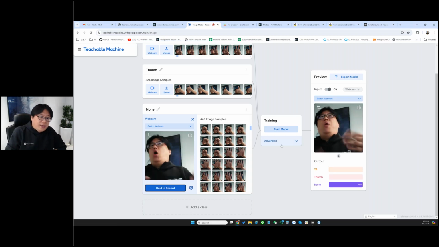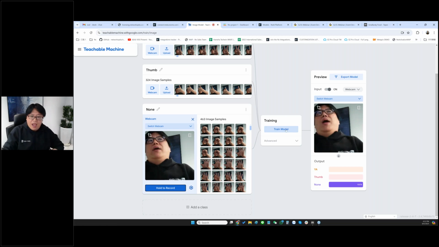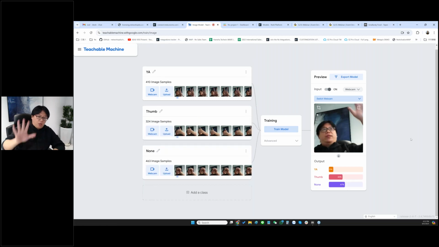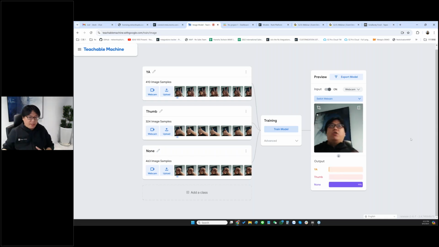click train model, and then you can have this one. Close this one, and then you can have this one. This one is the so-called result, the model, right? After you train it, you can double check whether the training is good or not, whether the AI model is good or not. Like if I give a thumbs up, it shows okay, 100% this is a thumbs up. And I give a Yeah, okay, 100% this is a Yeah, something like that.